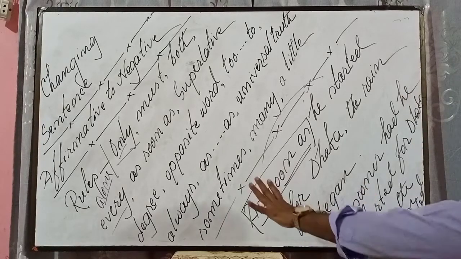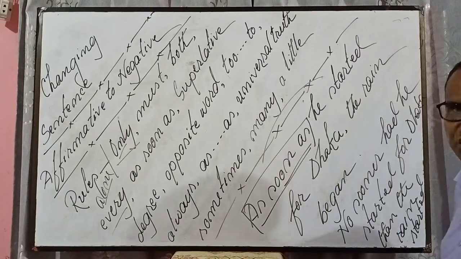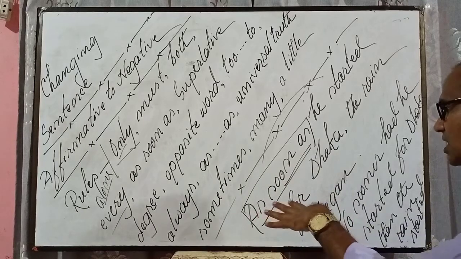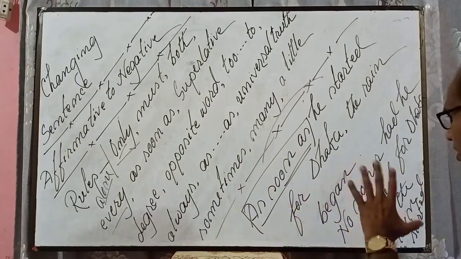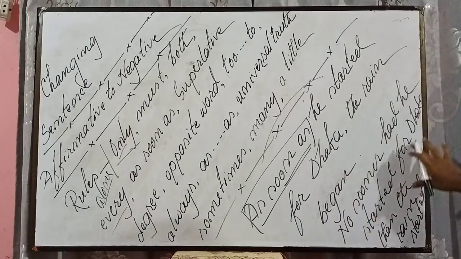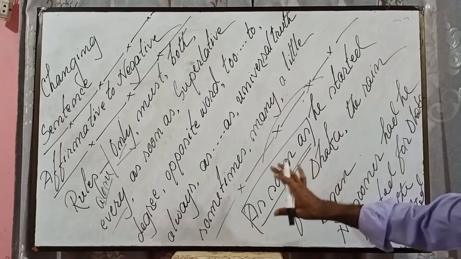I have used the structure of past perfect tense. Past perfect tense, it has its 4-5 structures. So if you find any sentence with as soon as, then without making any delay, use no sooner had. No sooner had he started for Dhaka, then the rain started, meaning all the same.